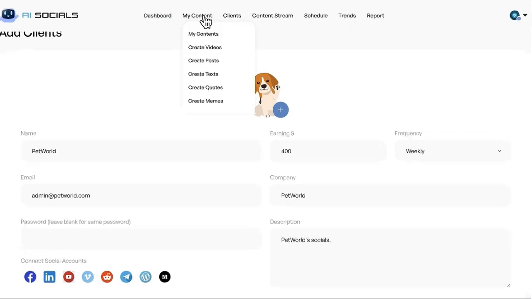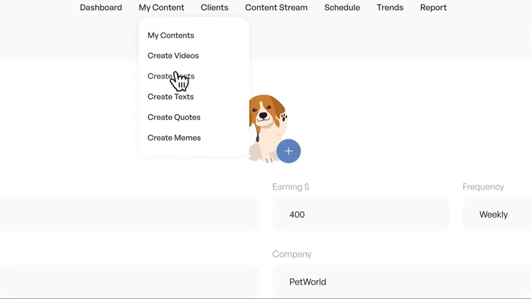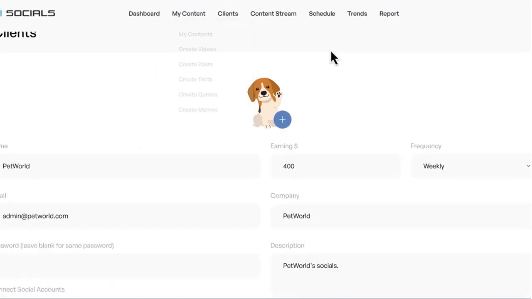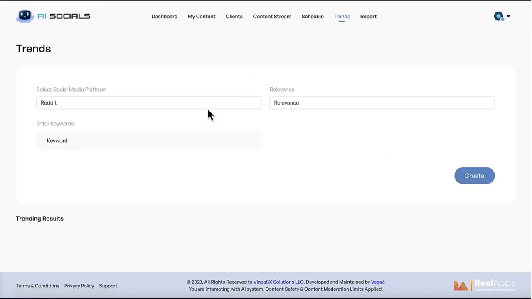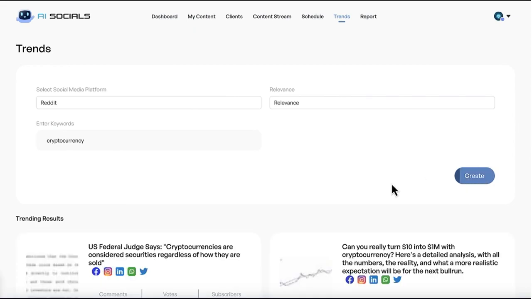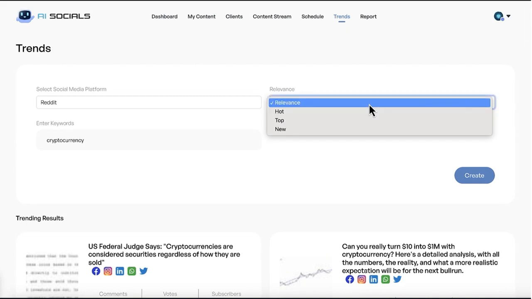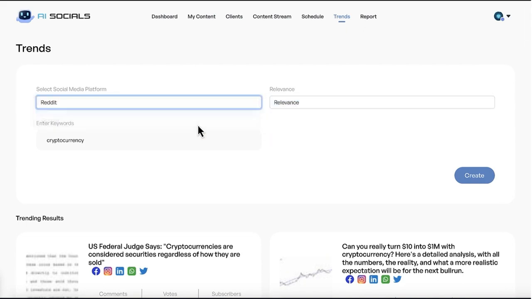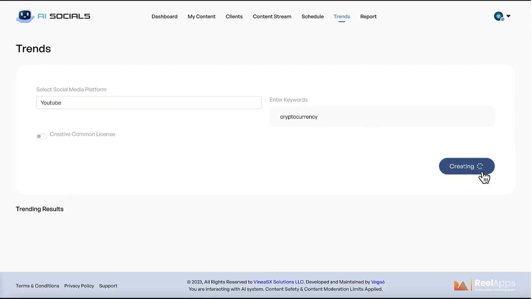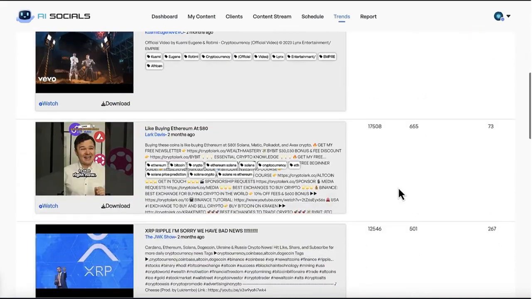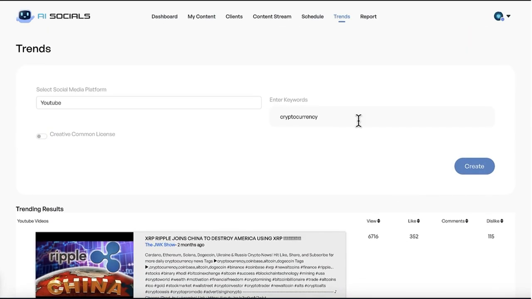AI Socials lets you create social videos, post content with templates or AI images, articles and text descriptions for social media like YouTube video descriptions, quotes, and memes, and more. Before creating the content, if you need some viral ideas about what to have the AI make for you, use the trend section to see what topics everyone is talking about. Search Reddit for viral posts and threads that are trending right now, or YouTube videos that are trending and popular, and Google News as well. Now this helps ensure some of your posts will get lots of shares and likes.